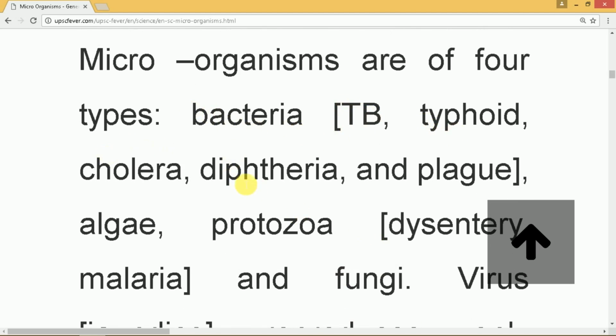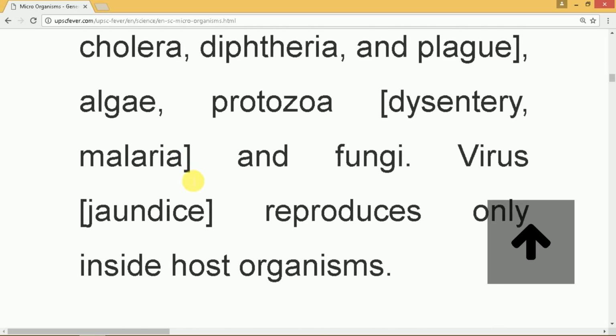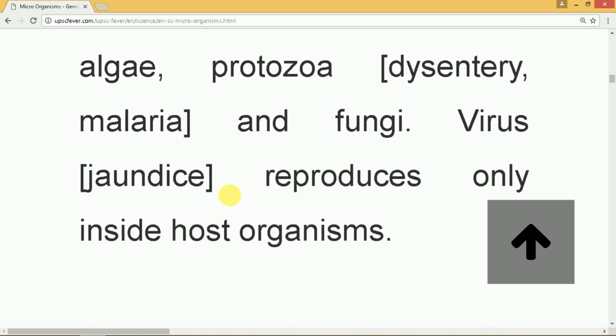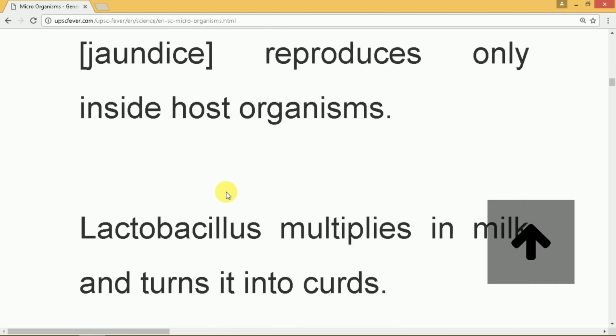So these are certain diseases caused by bacteria: tuberculosis, typhoid, cholera, diphtheria and plague. These are the diseases caused by a bacteria. Protozoan disorders are dysentery and malaria, and a fungi also can cause many diseases. Viral diseases, an example is jaundice. So apart from this, also many other diseases are caused by viruses, but in this chapter only these are mentioned.